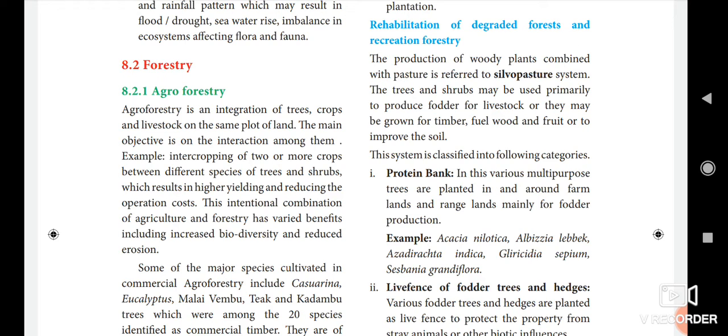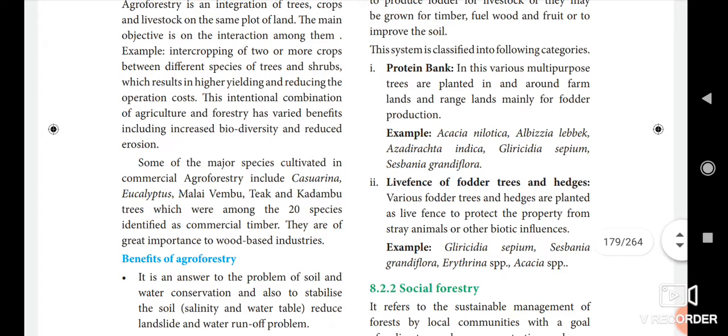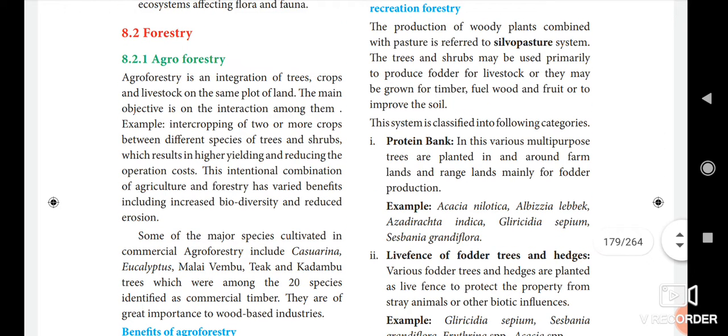Here the trees and shrubs may be used primarily to produce fodder for livestock, or they may be grown for timber. The leaves are grown mainly for timber, fuel wood and fruit, or to improve the soil also. This system is classified into two categories: one is the protein bank and the other is the leaf fence of fodder trees and hedges.